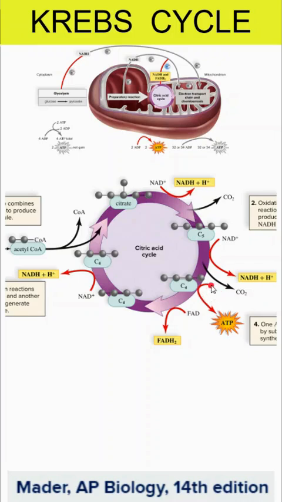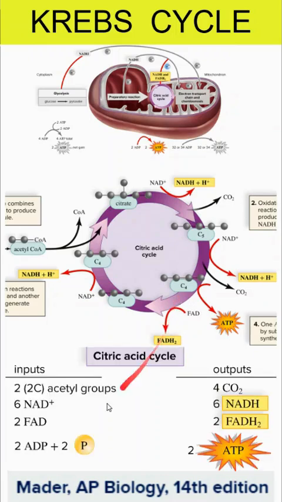As a byproduct, we're going to make a little bit of ATP here, but the big idea of the Krebs cycle is this is where we generate a lot of electron carriers. We've got NADs and FADs. This FADH2 will get involved in the electron transport chain as well. So again, we've got our NADs and FADs coming in. We've got our acetyl groups coming in. And ultimately, we've got to put in ADP and free phosphate in order to get ATP out. But the vast majority of what we're getting out of the Krebs cycle is focusing on these electron carriers.